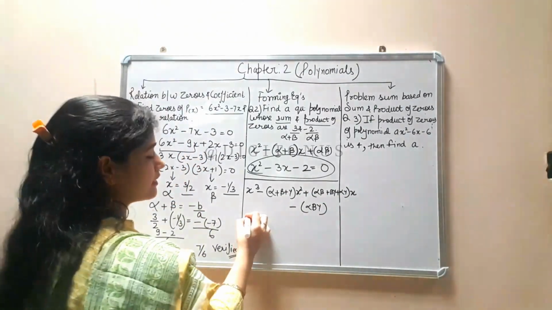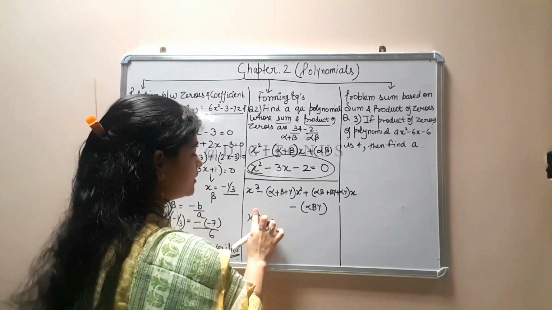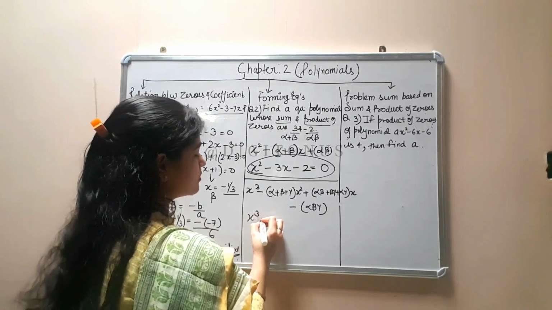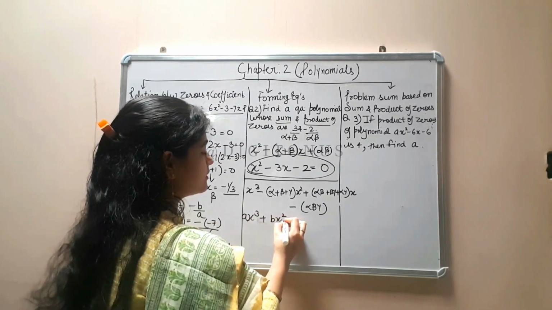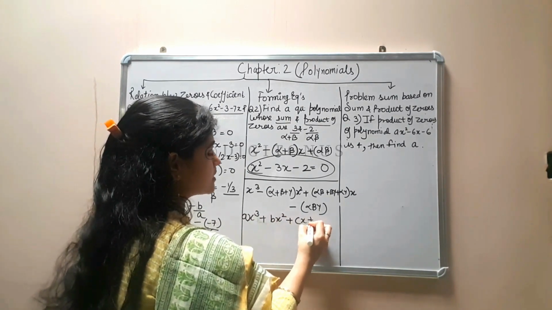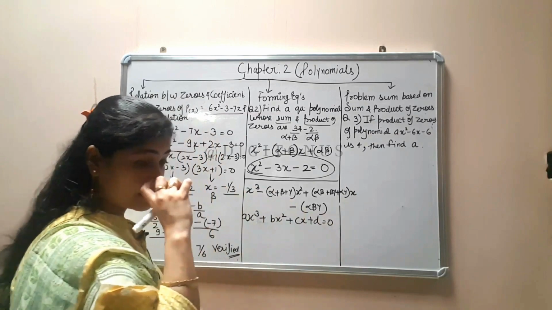Okay, means the standard form is ax cube plus bx square plus cx plus d equal to 0. Is it clear?